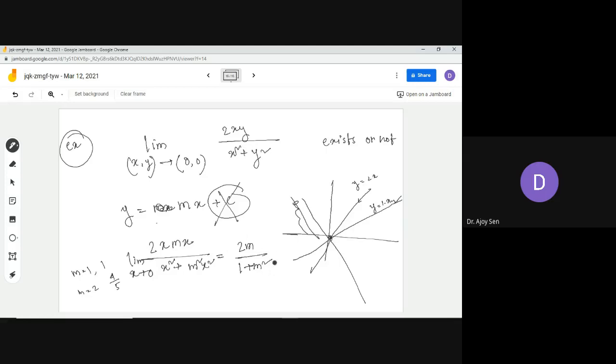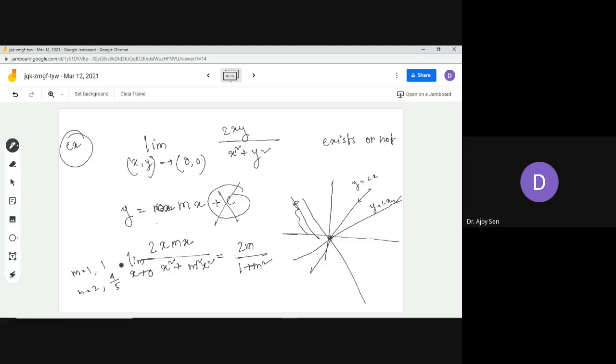So whatever value you take will depend on m, and it will come out differently. If you change your path, the value of the limit will be different, and that suggests the simultaneous limit does not exist. For the existence of the simultaneous limit, you have to have the same limit via every path.